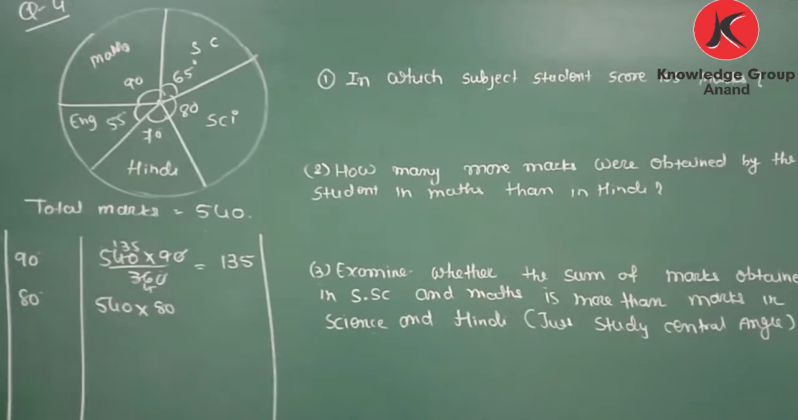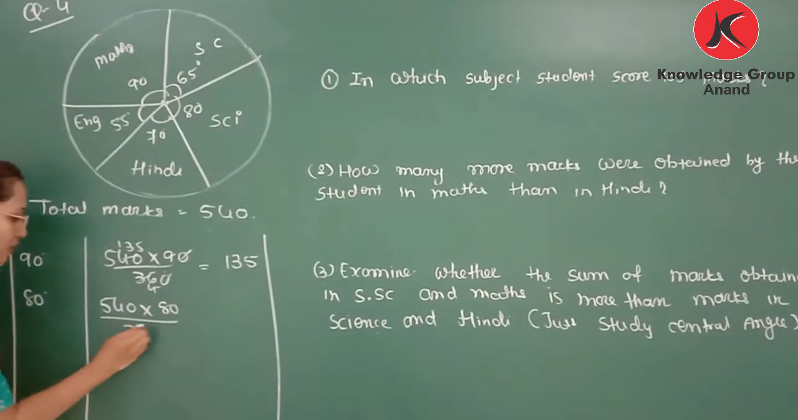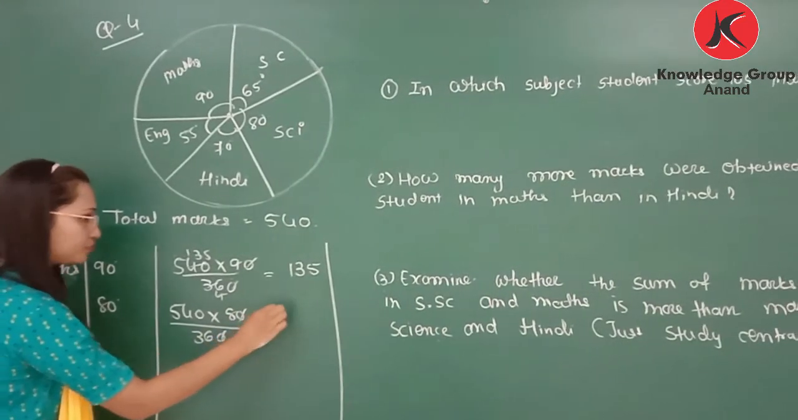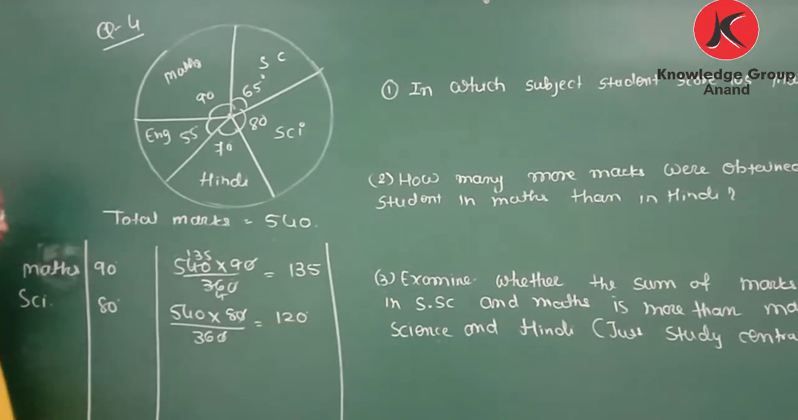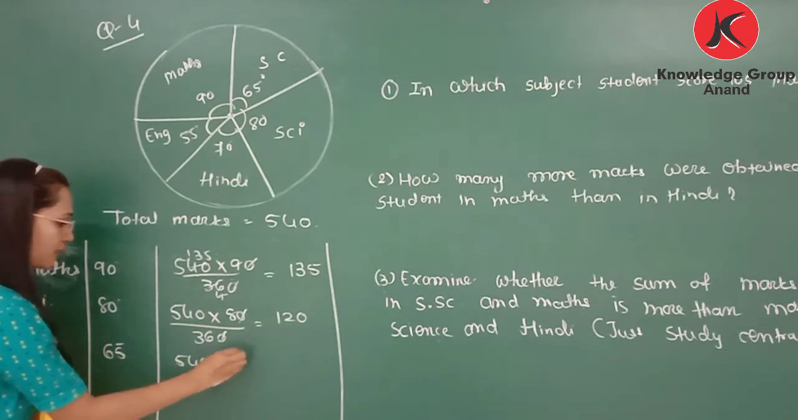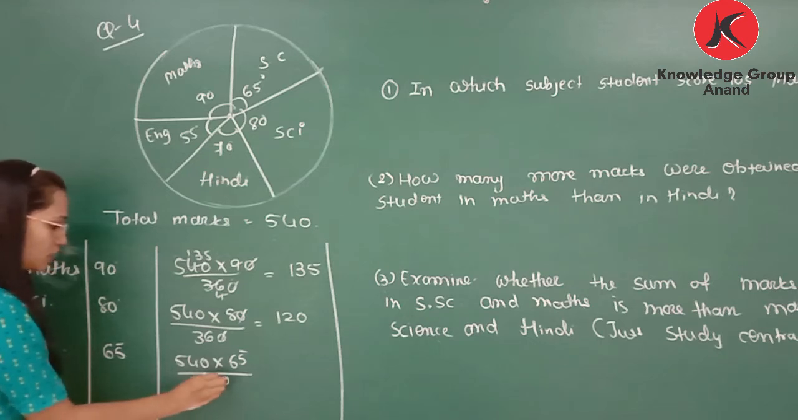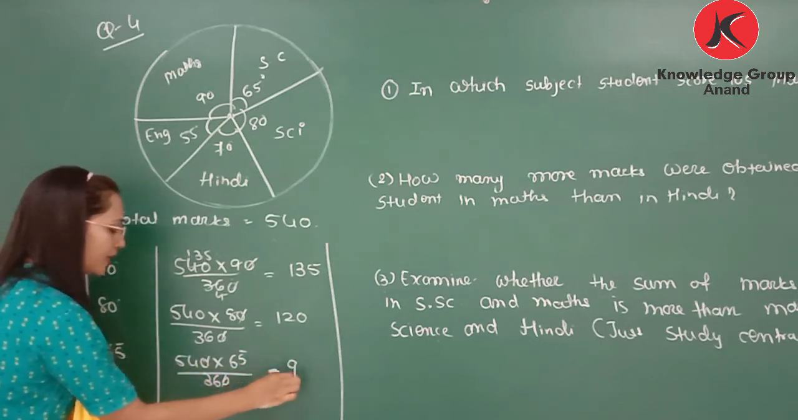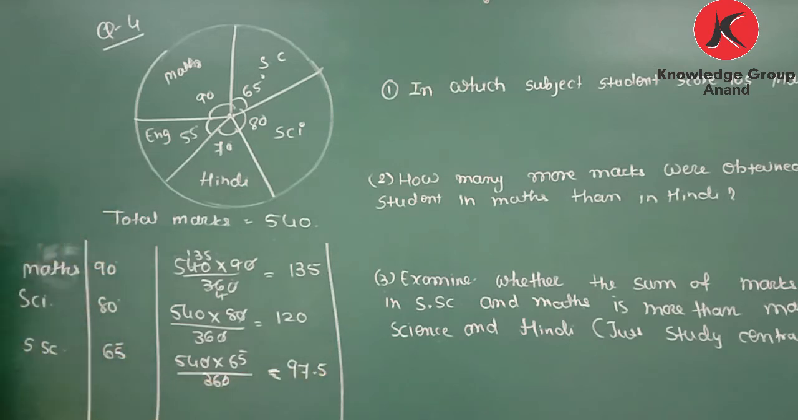So 540 multiplied by 80 divided by 360. So we will get 120. So in science 120 marks. Now social science. So that is 65. So 540 multiplied by 65 divided by 360. If you cut the common factor, you will get 97.5 marks.